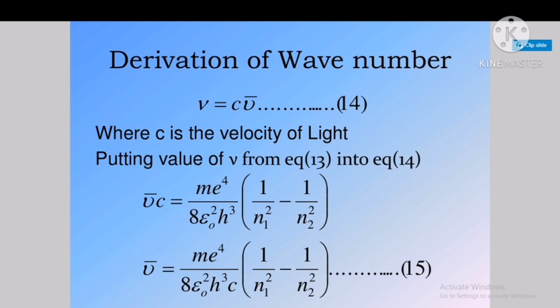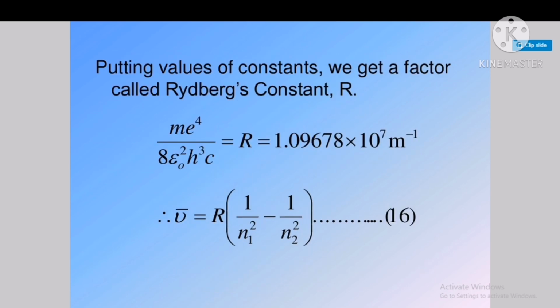After solving, we get the wave number nu bar equals R into 1 by n1 square minus 1 by n2 square, and R is called the Rydberg constant. So these are the applications of this Bohr model.